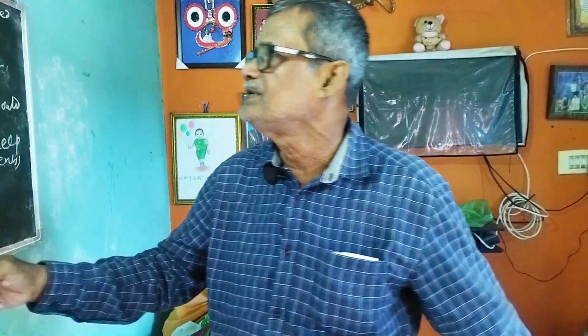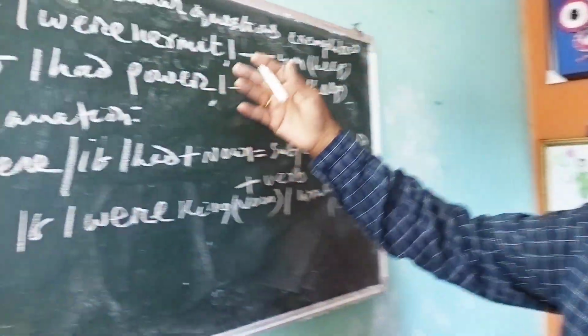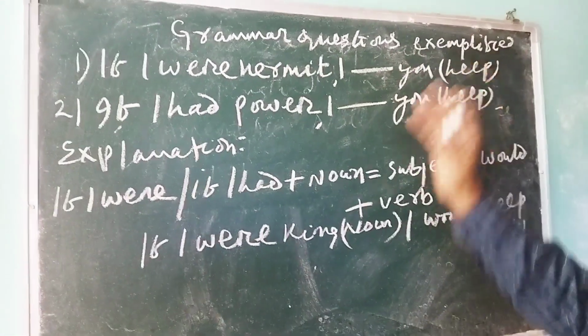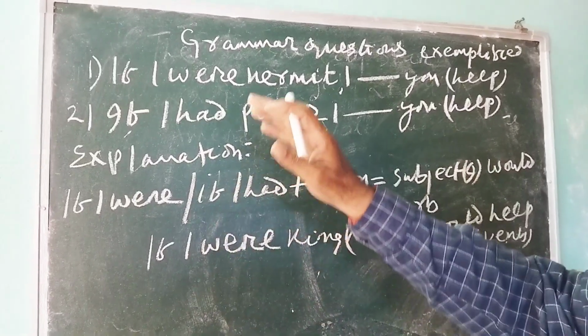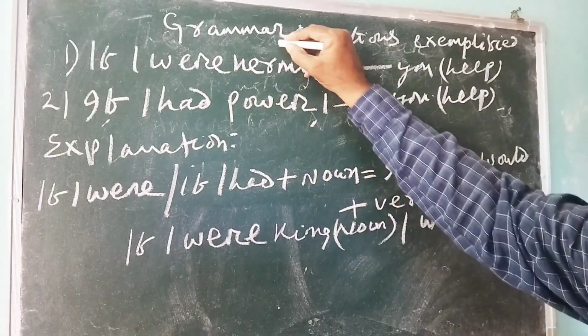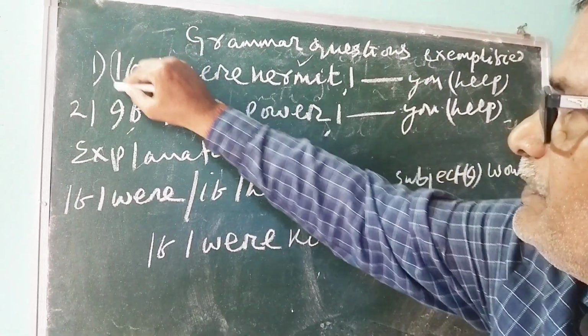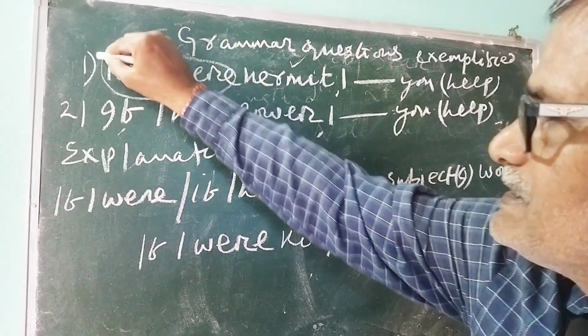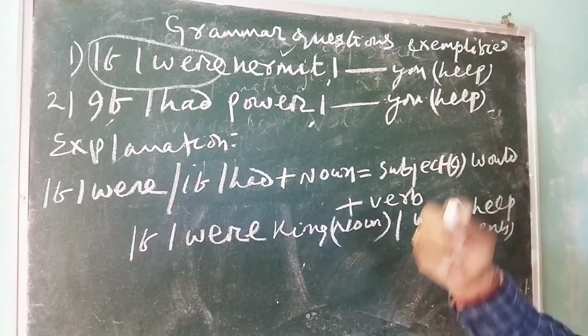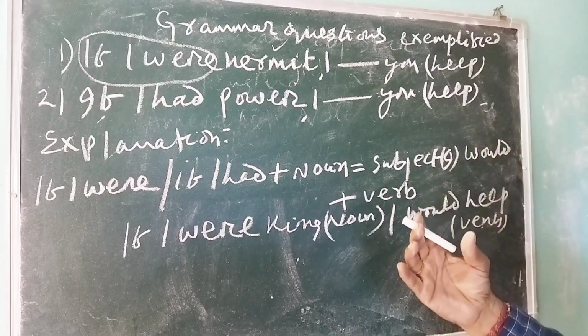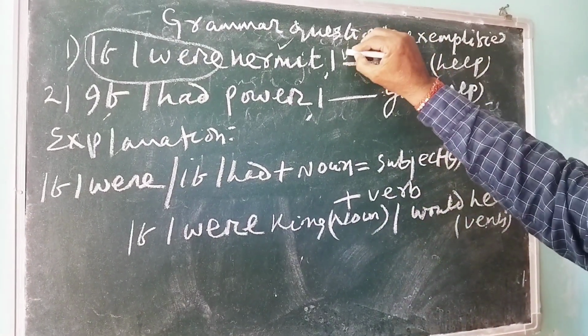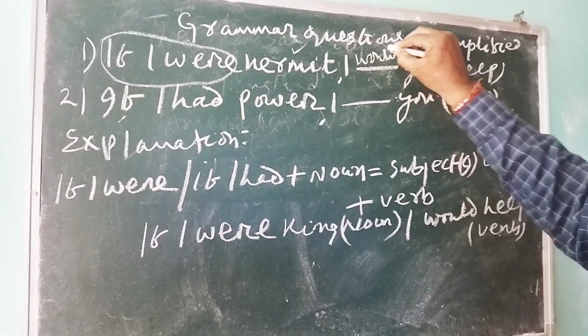Now come to the board and see. Grammar questions exemplified. I have written here, if I were a hermit, means monk, says. I have told you, if you find if I were, the answer would come to your mind: would. Why would?